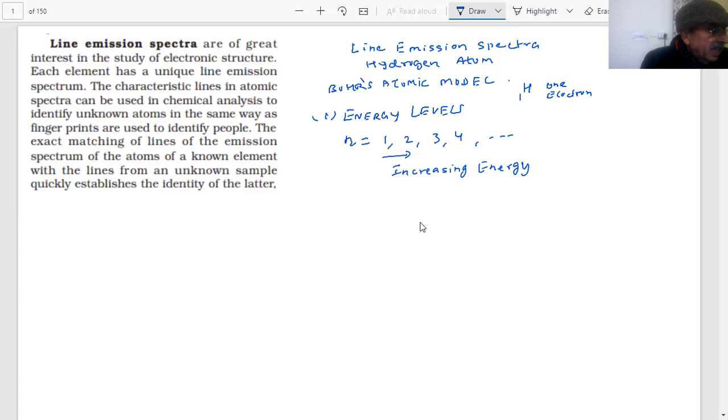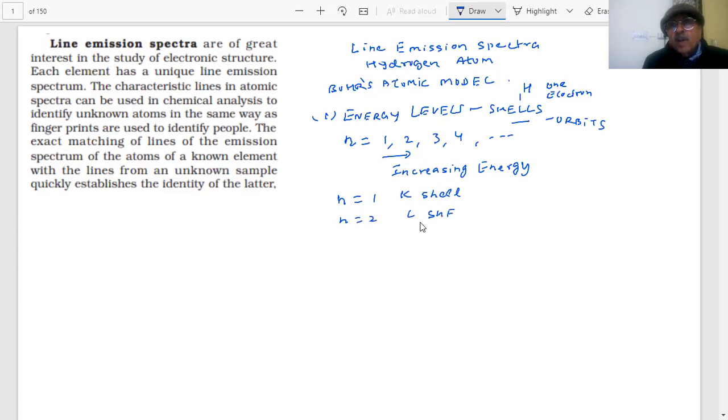So students, this is the idea of the energy levels, or shells, or orbits. When I say n equal to 1, it represents the K shell, the first shell; n equal to 2, the L shell; n equal to 3, the M shell.